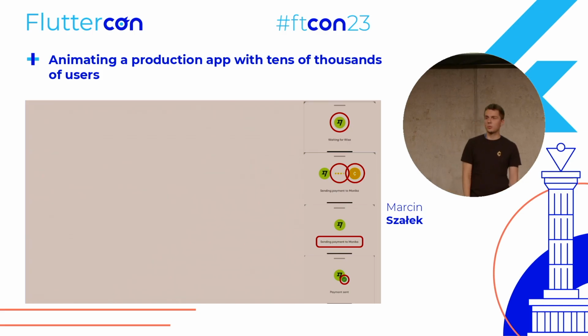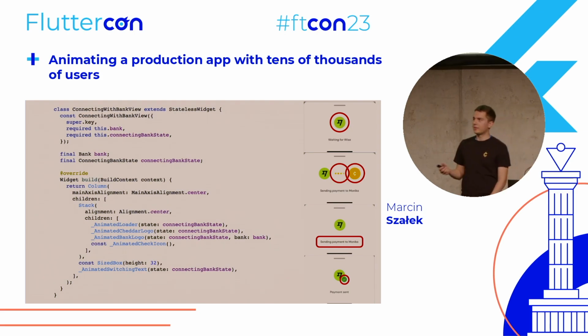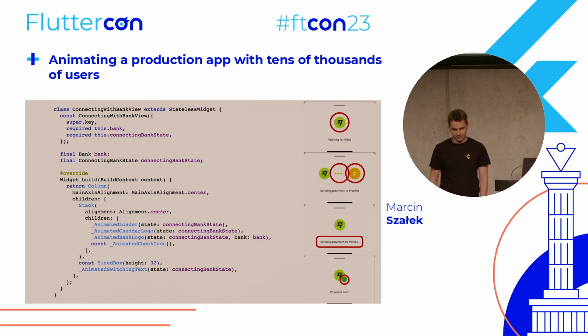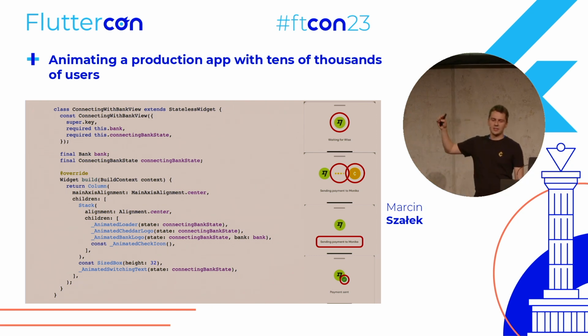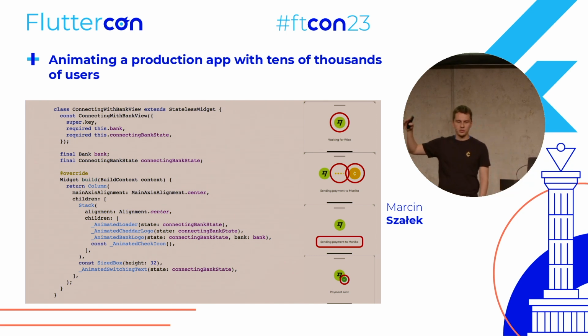And let's see how the code of this whole animation would look like. We'll start with the widget I called connecting with bank view. It accepts a bank and the connecting bank state. And in general, what is there is we have a stack, and in that stack we have 4 widgets: animated loader, animated Cheddar logo, animated bank logo, and animated checked icon. They all, by default, sit one on top of another. And below the stack, we just have an animated switching text.